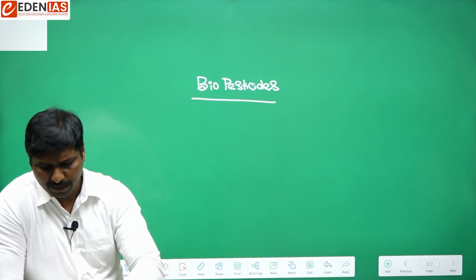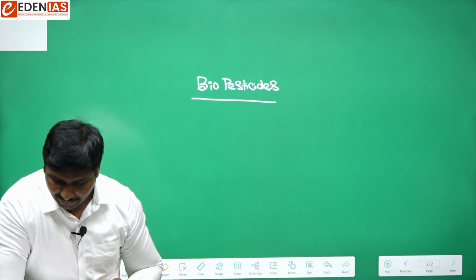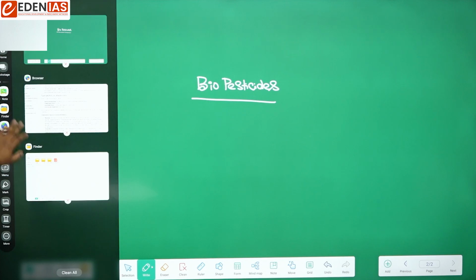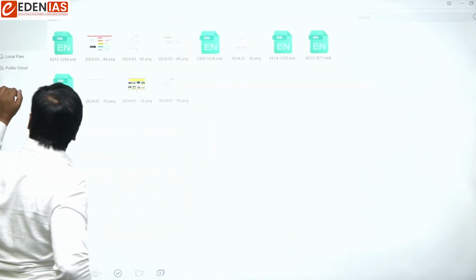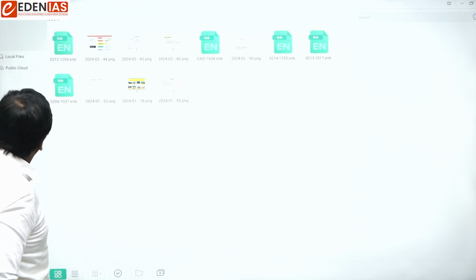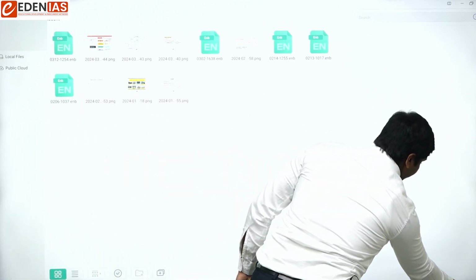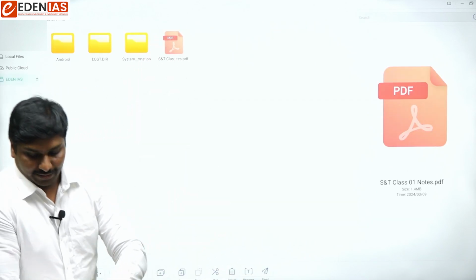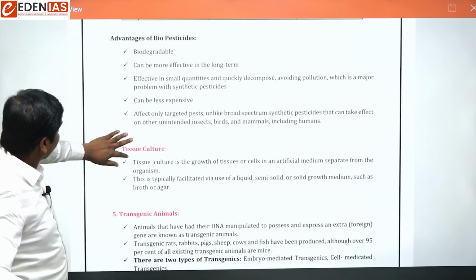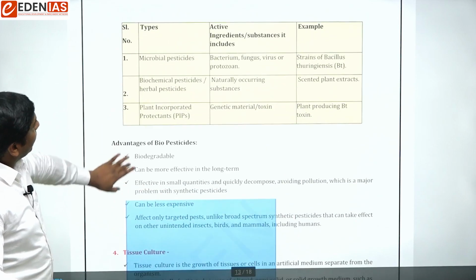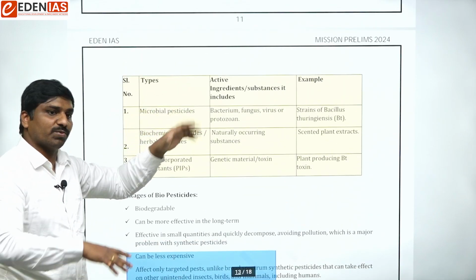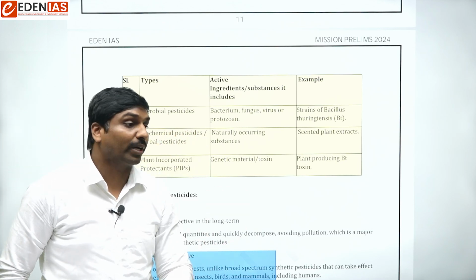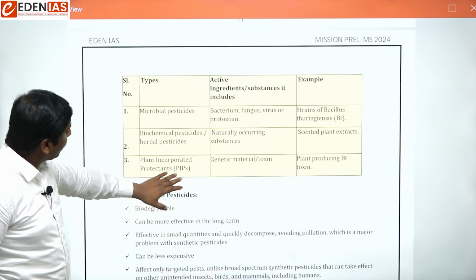There is no specific example, simply we can have microbial pesticides, microbes, any microbes, or biochemical pesticides, those pesticides which have been prepared by biochemical processes. Okay, so then plant incorporated protectants.